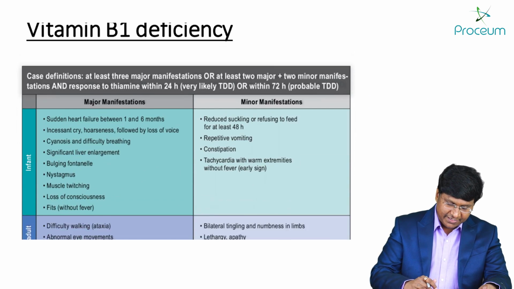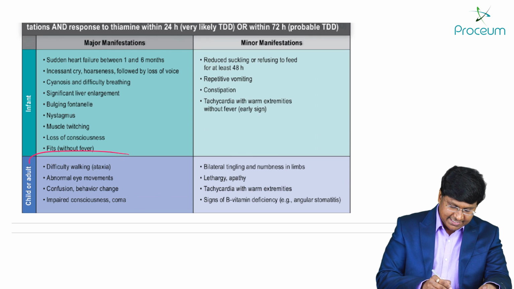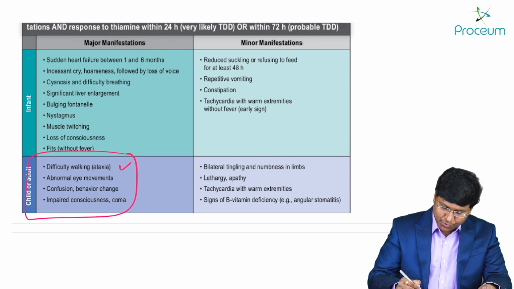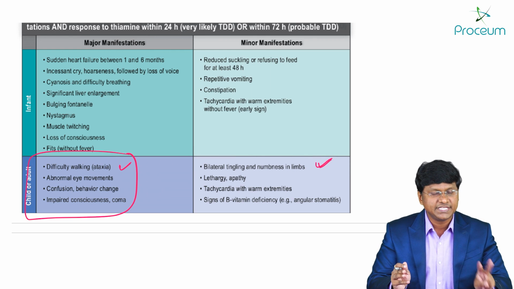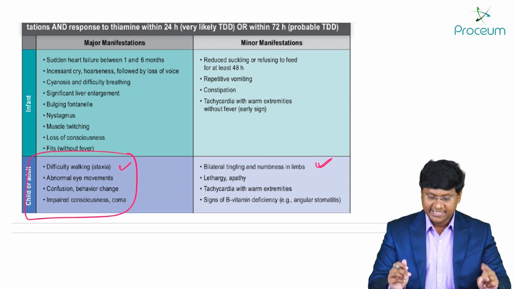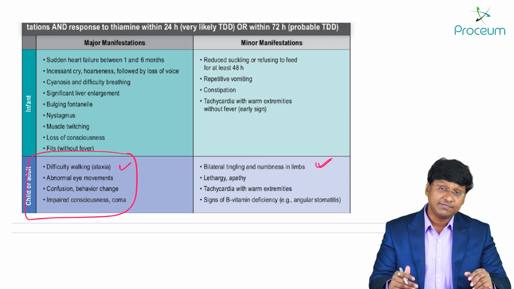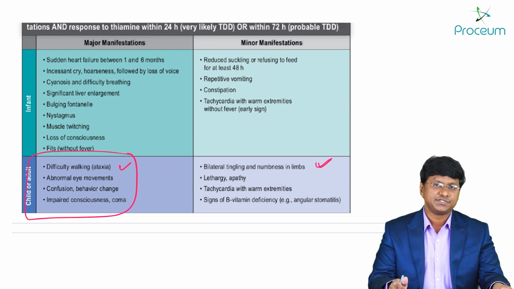Now you take B1 deficiency. In adults with B1 deficiency, if you see, you can have ataxia and you can also have tingling and numbness in the limbs. So I got only the recall of these two, that is, ataxia and tingling and numbness. So that will be there in both B1 as well as B12 deficiency.